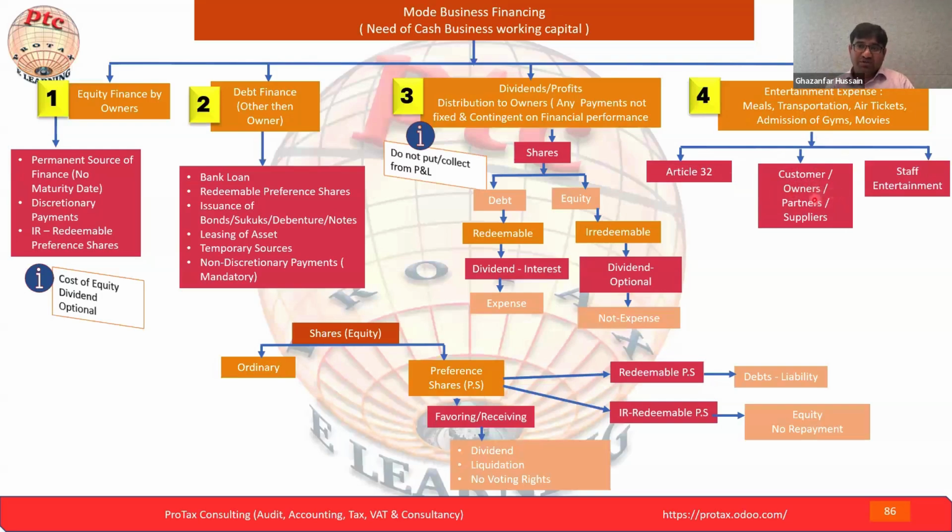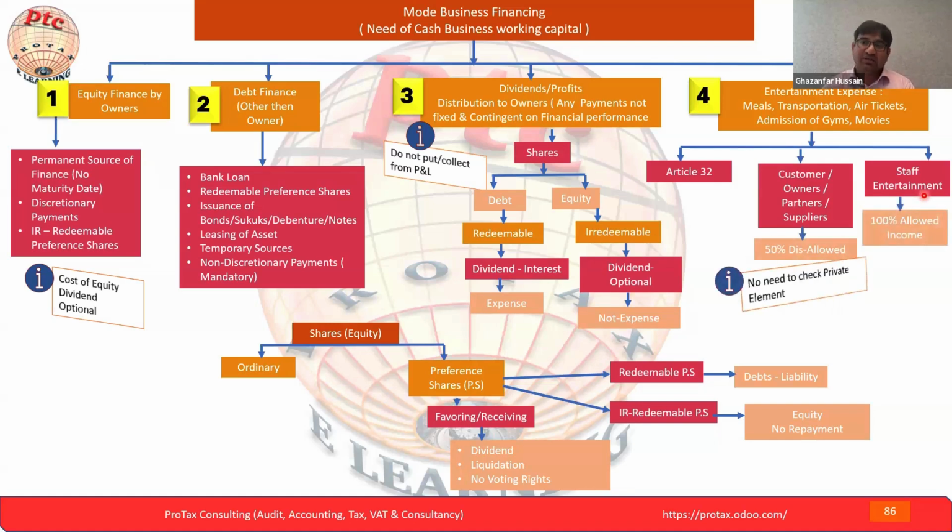Here we are seeing the customers, owners, partners, suppliers. So this is 50% allowed. In the same way, you might say 50% disallowed. Just to have a better understanding, you might say 50% allowed and might say 50% disallowed. Other way around, it will be the same. Staff, 100% is allowed, 100% you can deduct. If the staff is 100% allowed, no need to check the private element.